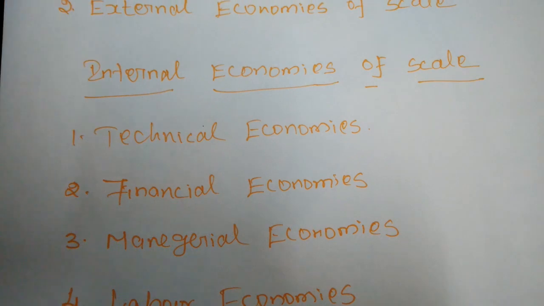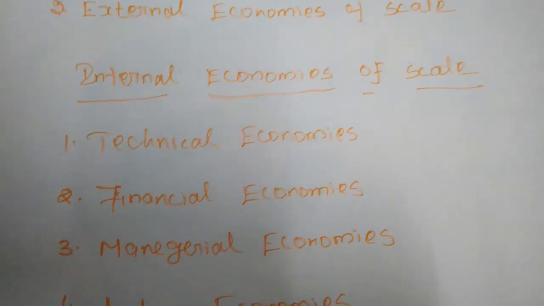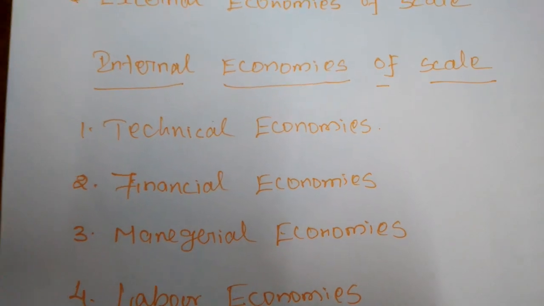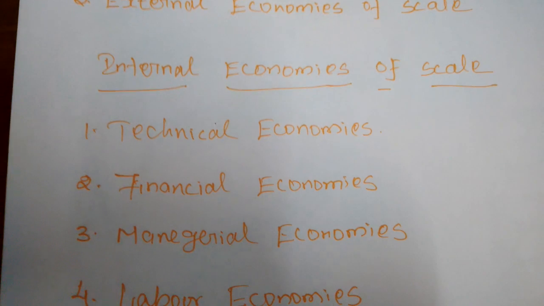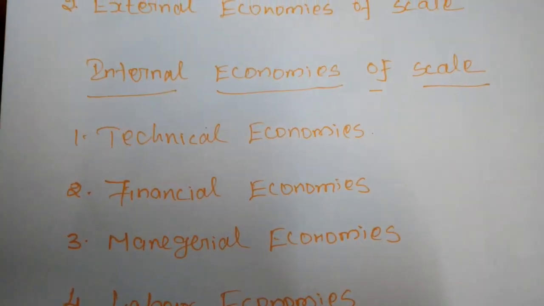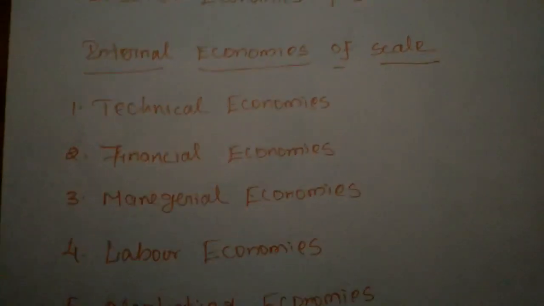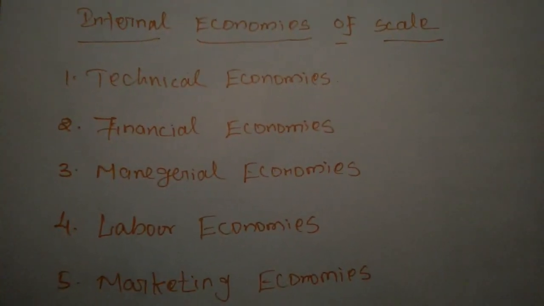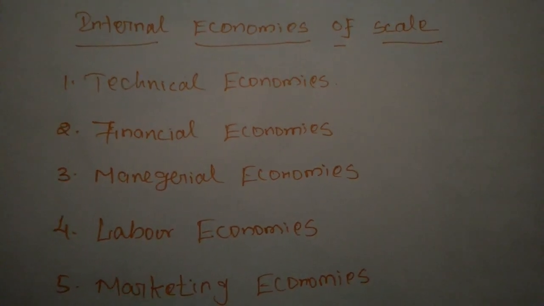When we are producing any commodity using the factors of production, we get some advantages within the premises of the business organization and outside of it. Inside the business premises is considered internal economies of scale, and outside the premises of the business organization is considered external economies of scale.